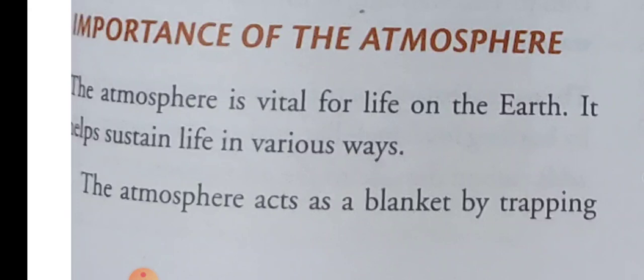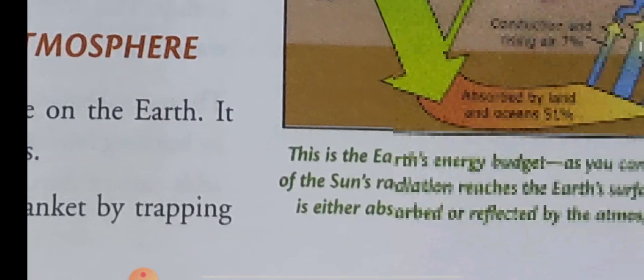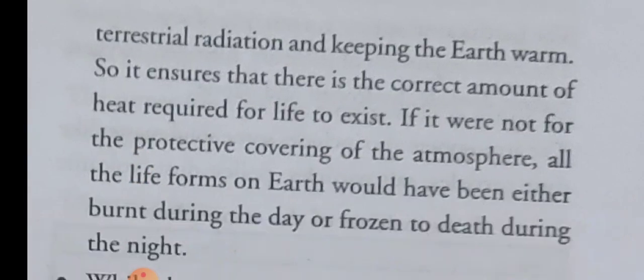First one, the atmosphere acts as a blanket by trapping terrestrial radiation. Terrestrial radiation means the radiation which is released from the land. So the atmosphere acts as a blanket by trapping terrestrial radiation and keeping the earth warm.